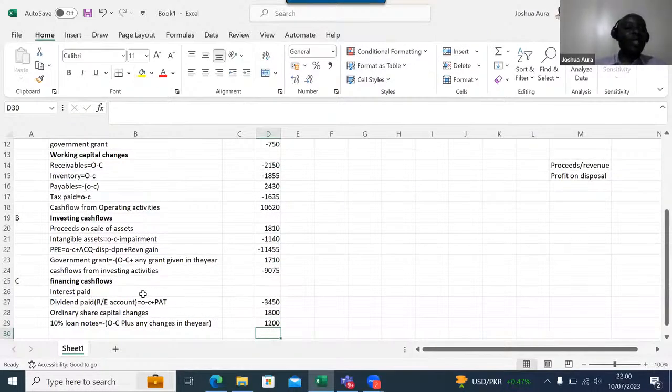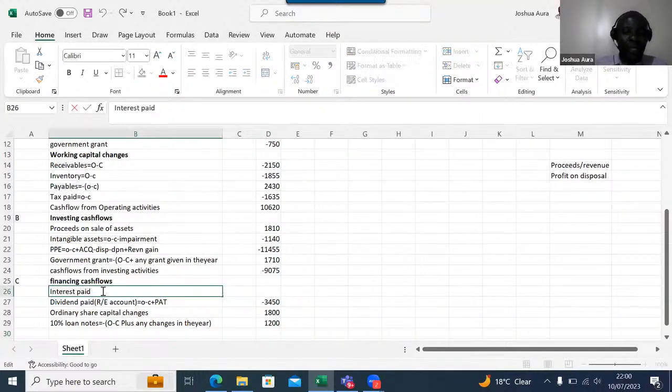Now for interest paid, you look for the interest obligation: opening minus closing, plus any interest in the year. So remember, for interest paid, we normally say equals because it's a liability. I will start with minus there. I will look for the opening interest obligation, then minus closing interest obligation, not plus but minus. It can never be plus. And then I should be able to come and say plus interest for the year.